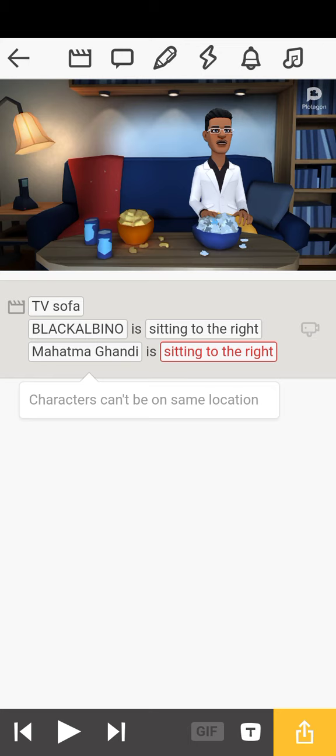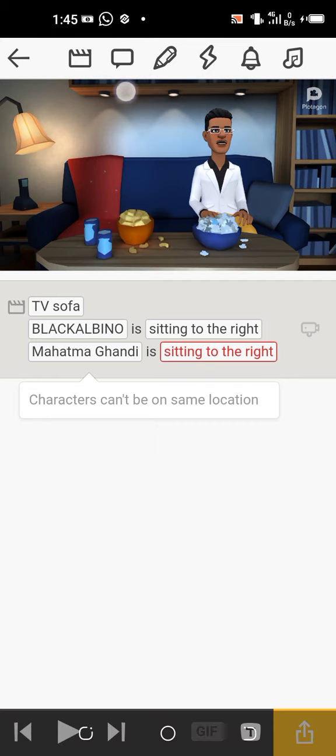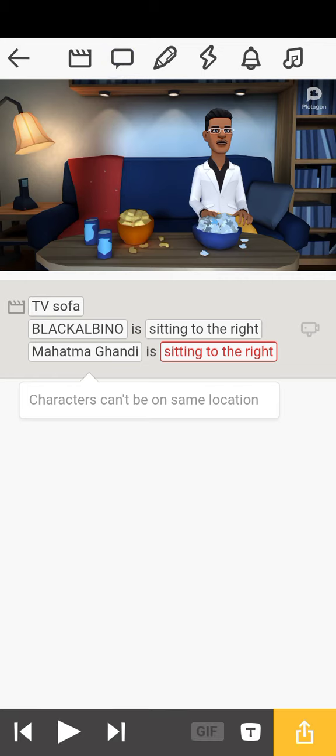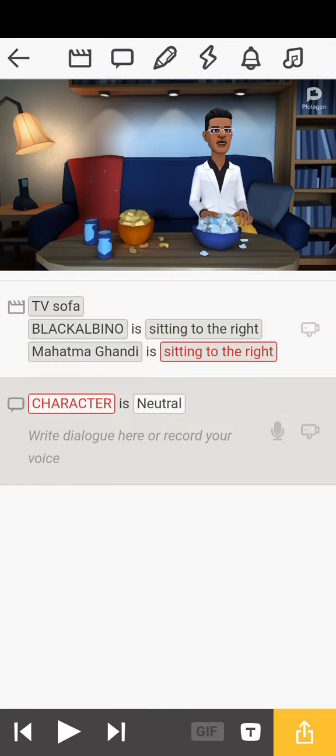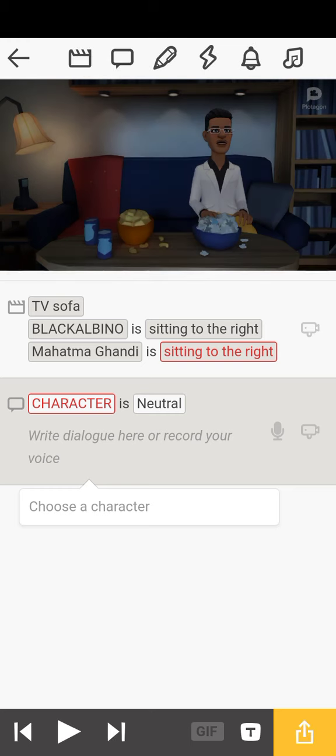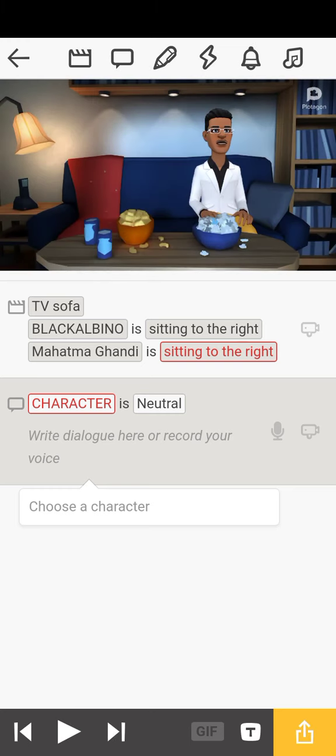Now they have to be discussing something, right? You want to add something. Now you touch on this icon, the second one to the clapper from your left. This one. You tap on it. Now, which character do you want to start talking first?